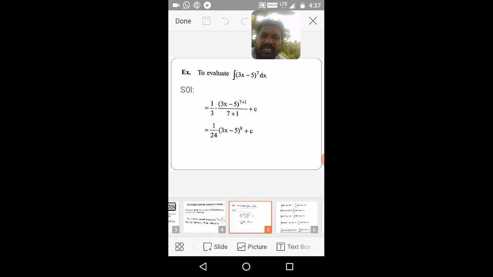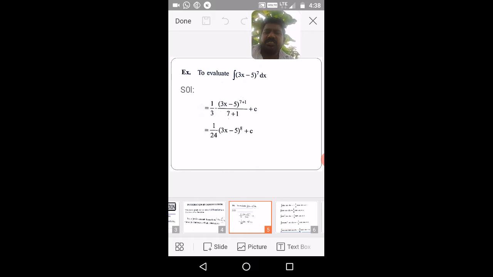Comparing with ax plus b, we have 3x minus 5, so a is 3. Substituting in that formula, we get 1 by 3 into (3x minus 5) whole power 7 plus 1 by 7 plus 1 plus c. This 7 plus 1 is 8, so 1 by 3 into 8 is 24: 1 by 24 (3x minus 5) whole power 8 plus c.